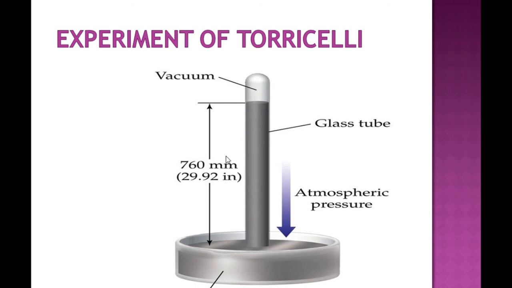So it is clear that air pressure is proportional to the height of the mercury column.